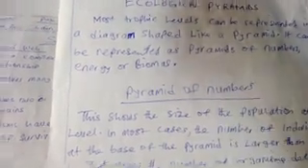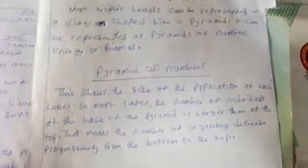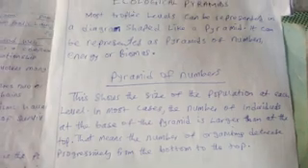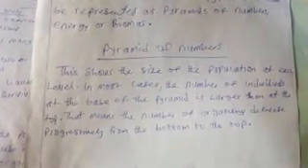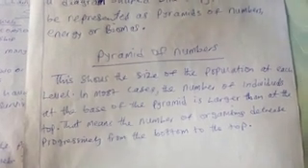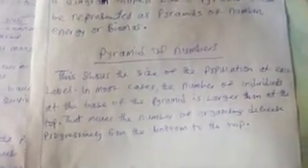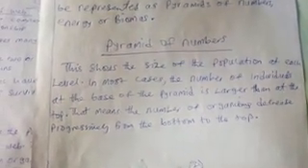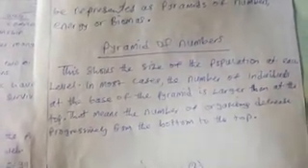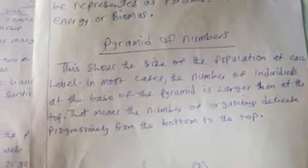Pyramid of numbers shows the size of the population at each level. In most cases, the number of individuals at the base of the pyramid is larger than at the top. That means the number of organisms decreases progressively from the bottom to the top.